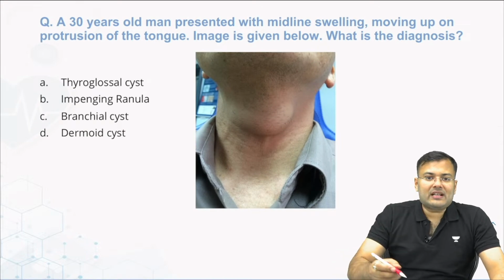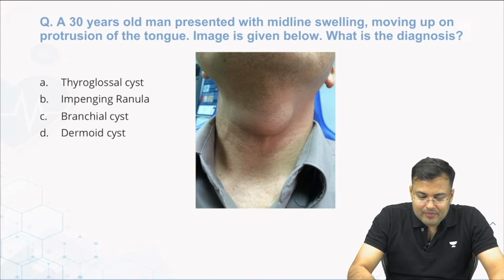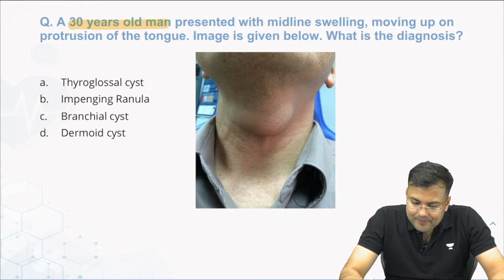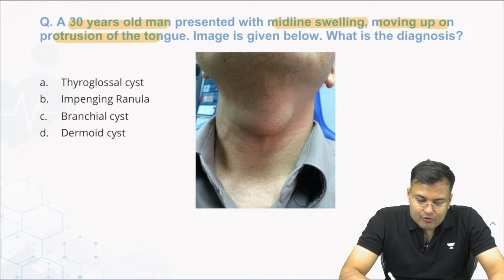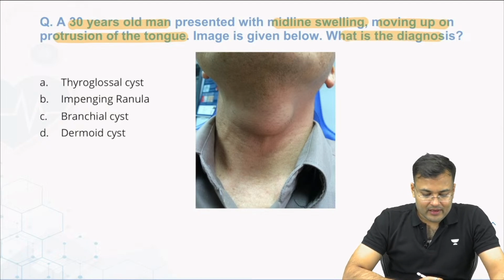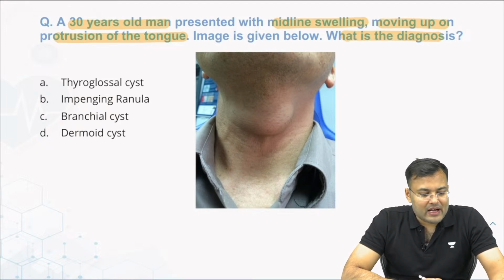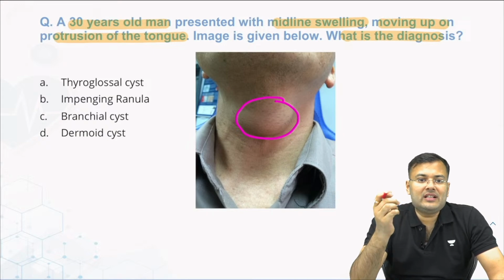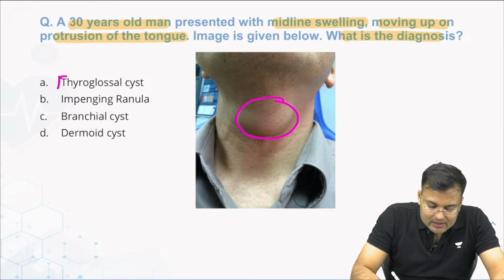Now tell me, what is the correct answer here? Guys, tell me. I am waiting for your reply. A 30 years old man presented with midline swelling, moving up on protrusion of tongue. Image is given below. What is the diagnosis? Let me see how many of you are marking the correct answer. Nagesh, Mujahid, Virender Singh, Sagar, all of you are correct. Preeti, very good. Ataur Rahman, all of you are correct. So the correct answer is, this is the midline swelling which moves up on protrusion of tongue. It is thyroglossal cyst.